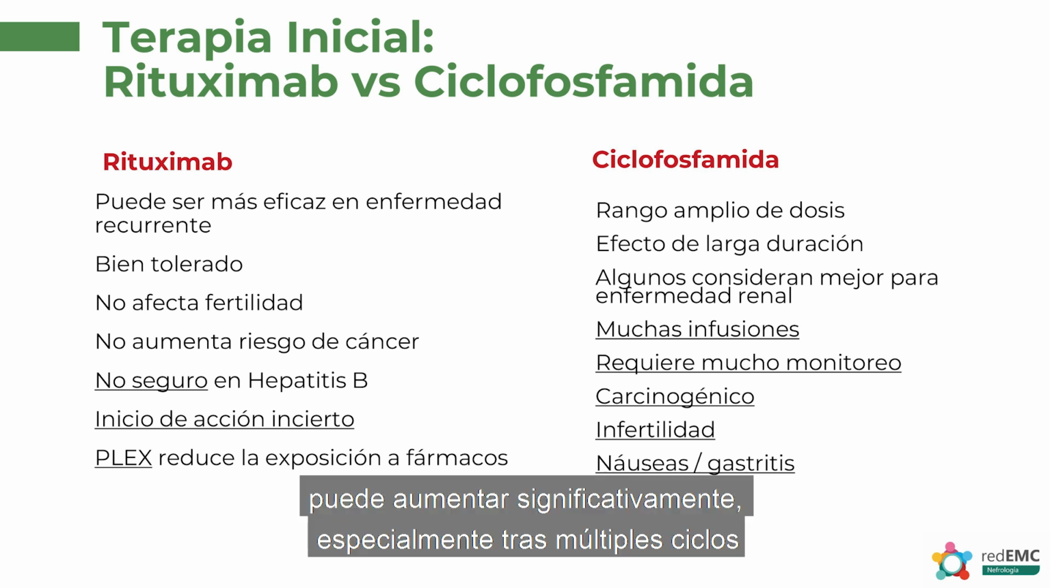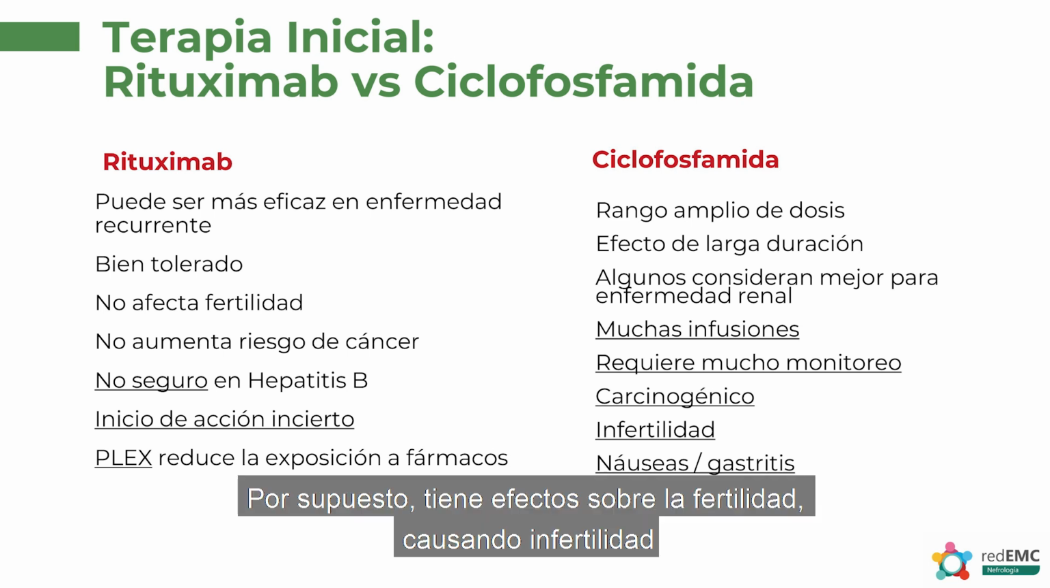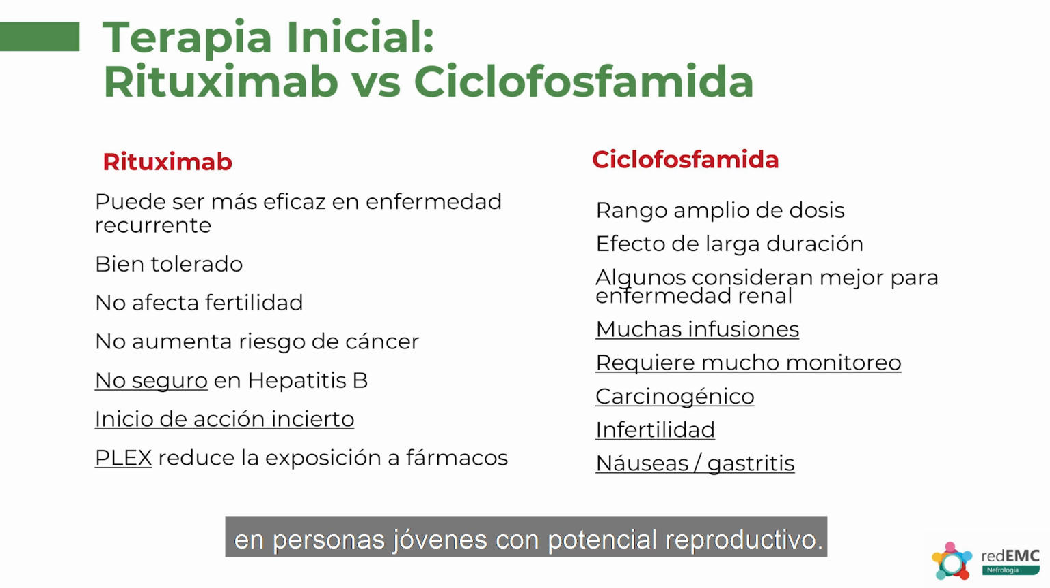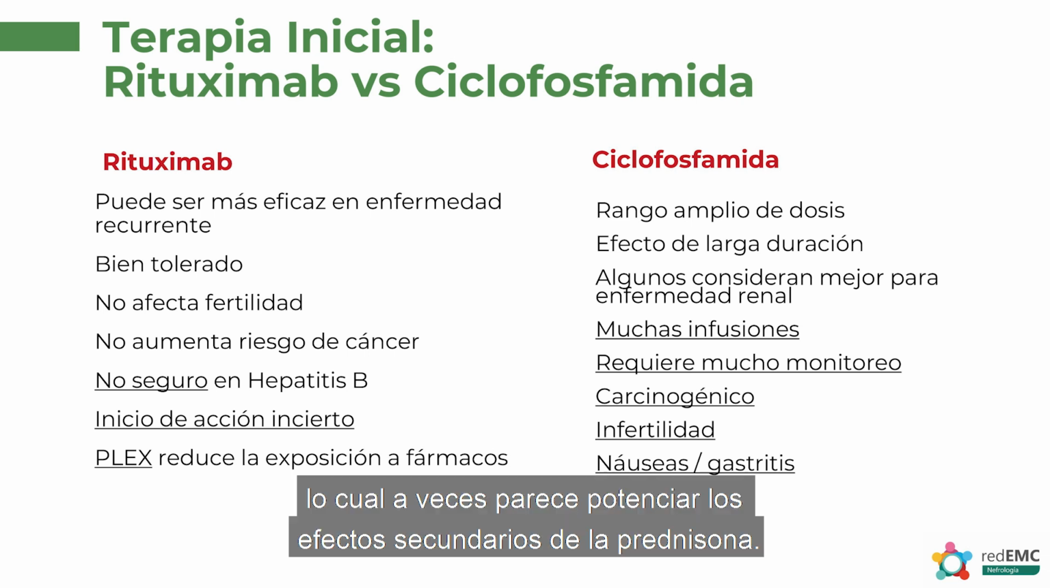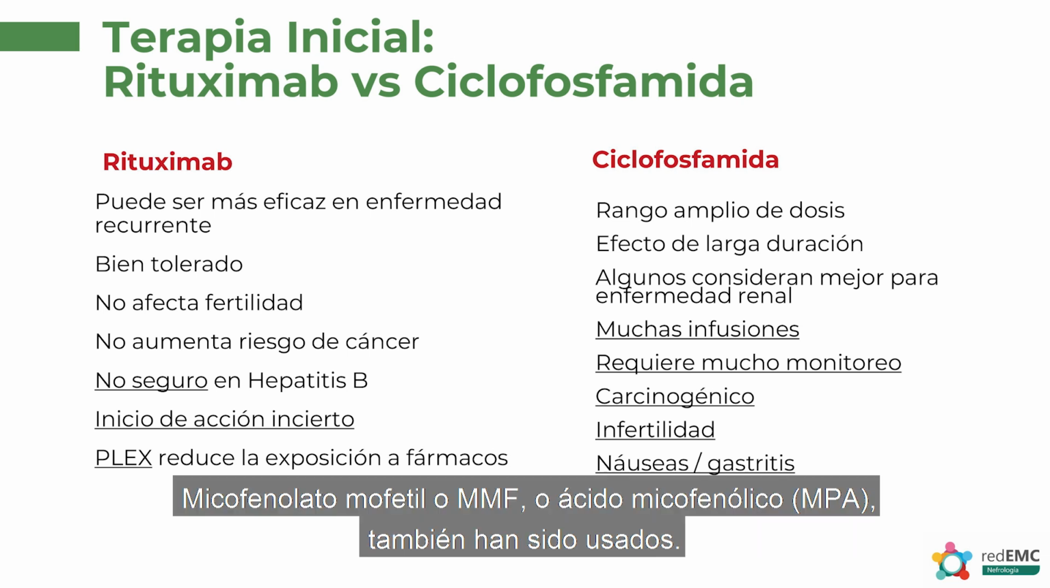It is a known carcinogen, and the risk of bladder cancer can be substantially increased, particularly after multiple courses of cyclophosphamide. And of course, it does have effects on fertility, causing infertility in those who are young and still of childbearing potential. And there are some problems with it exacerbating nausea and gastritis, which does sometimes seem to compound the side effects of prednisone.